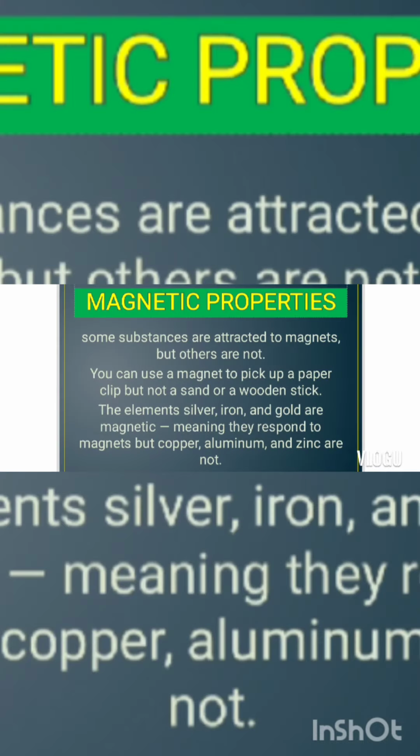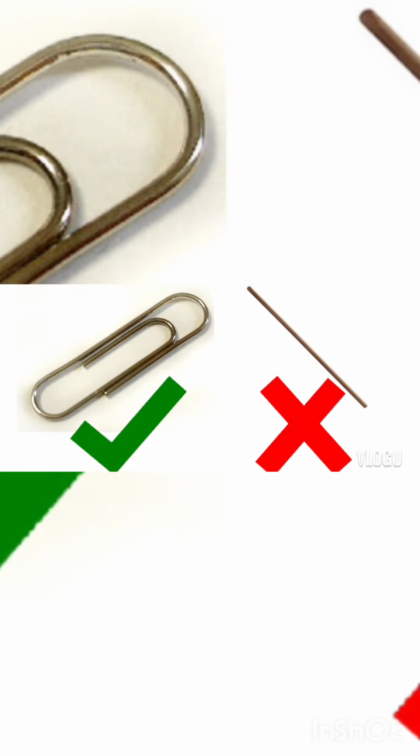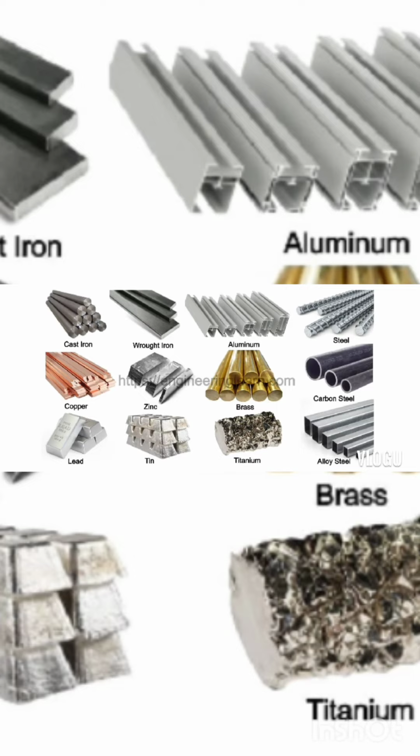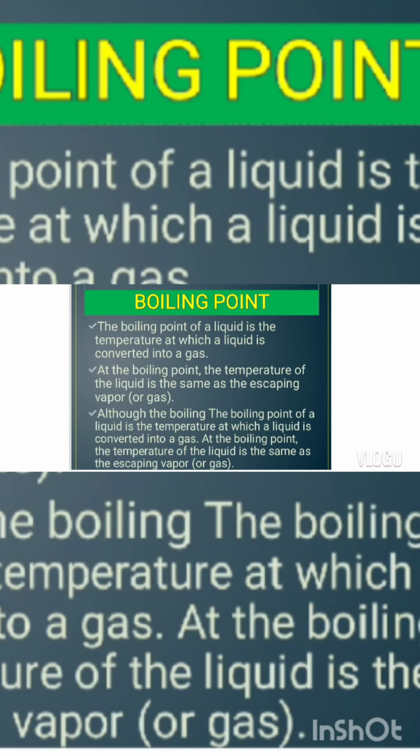Next, we have magnetic properties. So some substances are attracted to magnets, but others are not. So you can use a magnet to pick up a paper clip, but not sand or a wooden stick. The elements silver, iron, and gold are magnetic, meaning they respond to magnets, but copper, aluminum, and zinc are not. Thus, it identifies substances from the other.